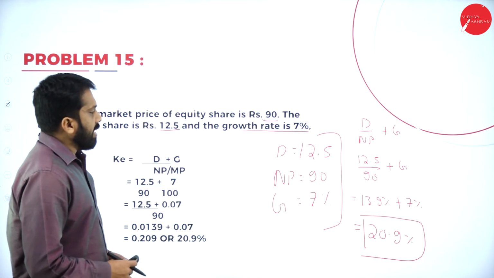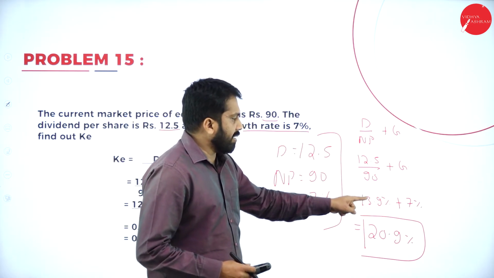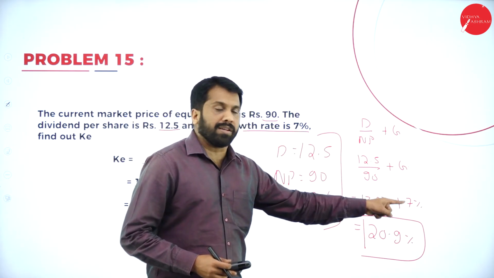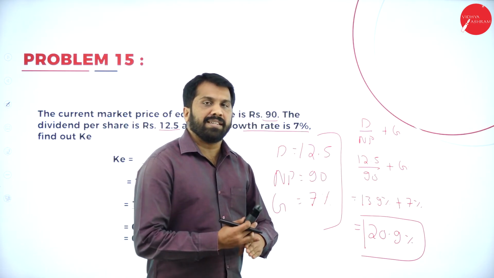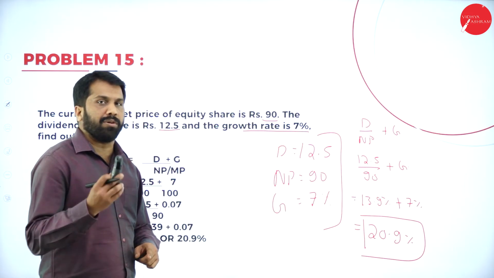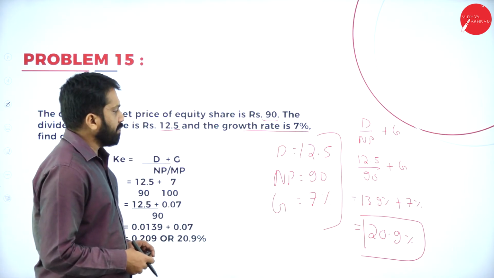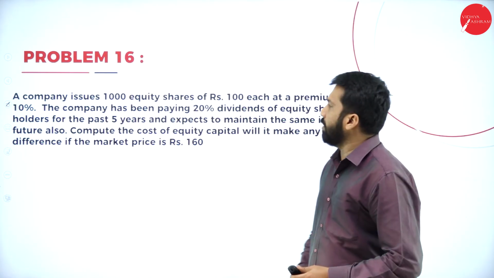Now, so what is the answer? Calculate the normal problem. Final answer should be added with your growth. Don't include growth anywhere here. Growth is always separate. Your final answer should be added with your growth. Hope you understood. Now, the next part will be very simple.